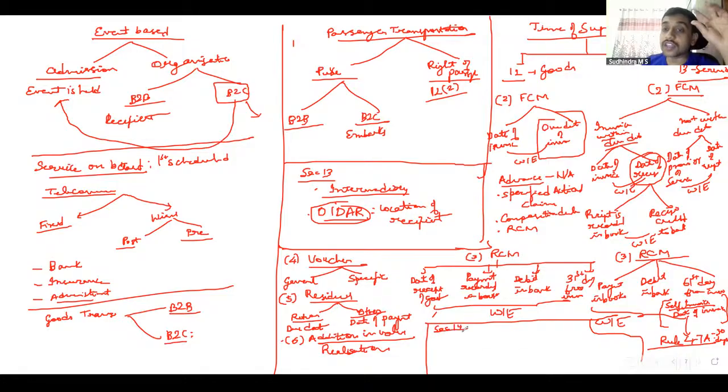When there is change in the rate of tax in between the supply, whether I have to apply the old rate or new rate depends on 3 things. We have to compare 3 things. Supply of goods or service: what is the date of supply? The date on which you made such delivery of goods or provision of service. Date of receipt: the date on which you received the money.